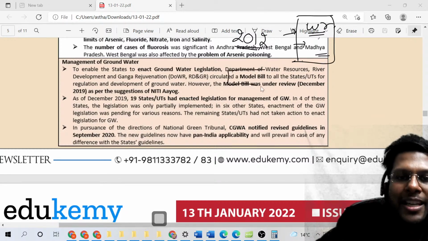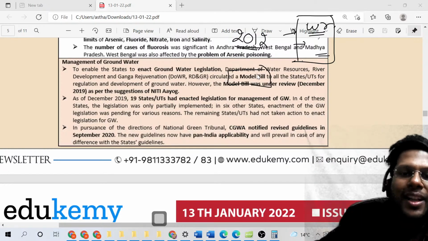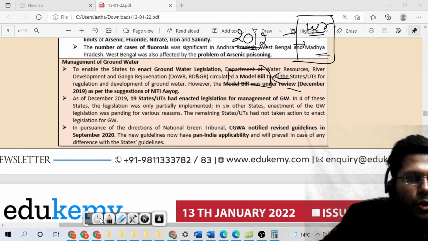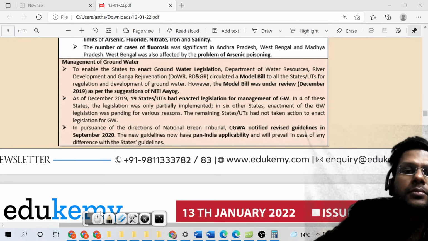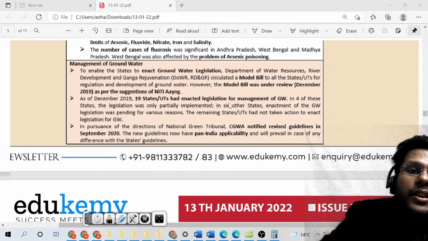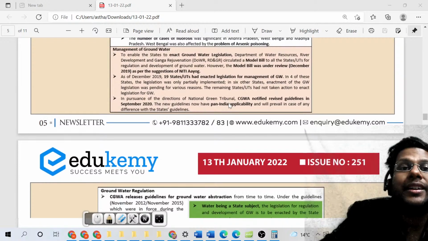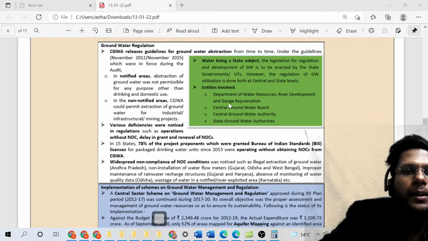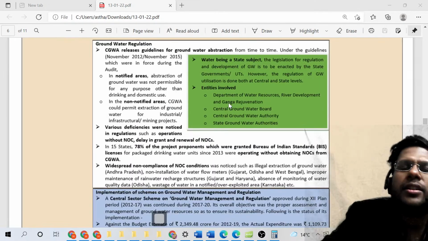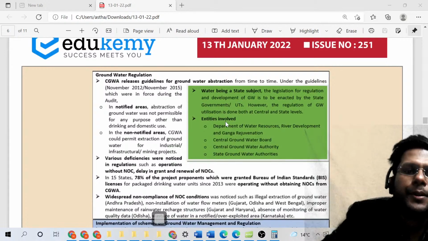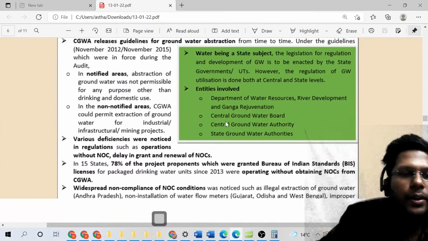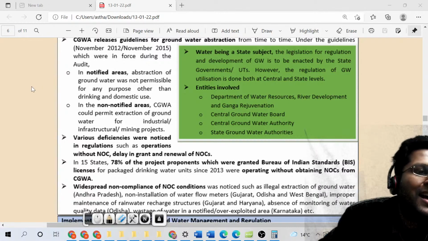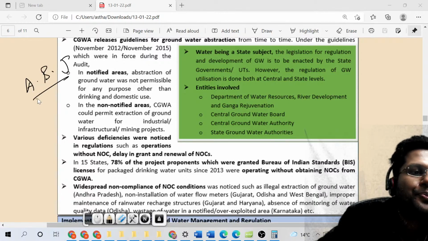A model bill was also passed by the central government for the state governments, but they have not been able to follow. This was also under review, because it has not been very, very effective, right? So having said this, we are also in the position of creating a national water policy again, right? So this is the update from right now. There are places which have not utilized the funds for groundwater utilization, right? India was running a scheme called Atal Bhujal Yojana, right? Bhujal, groundwater, Jal Yojana.